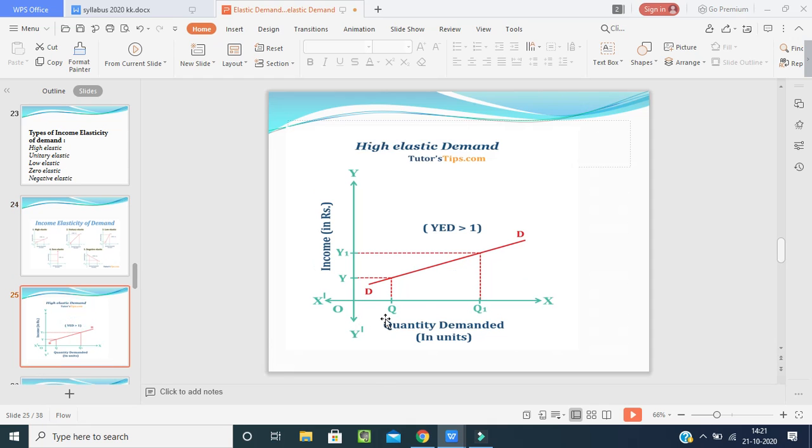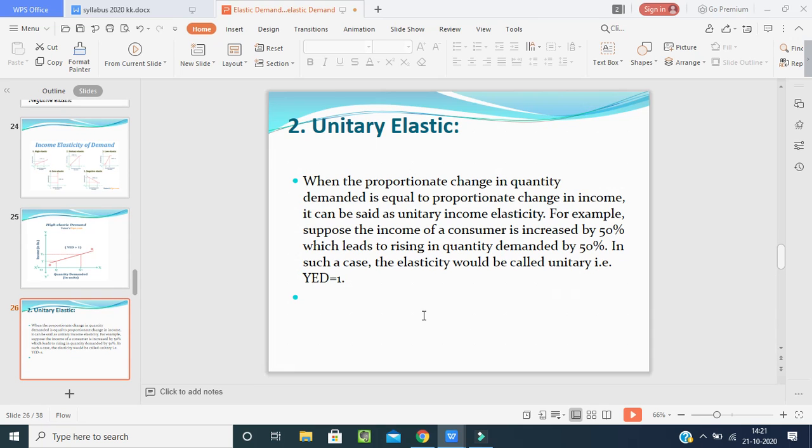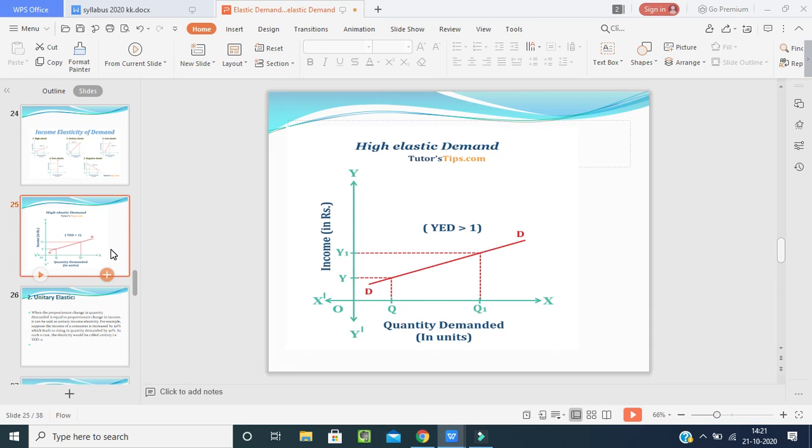Now coming to the first one, the high elasticity of demand. What do we mean by that? In the high elasticity of demand, when the income increases a little bit, the quantity changes and the demand for the product rises. Here EY is greater than 1.